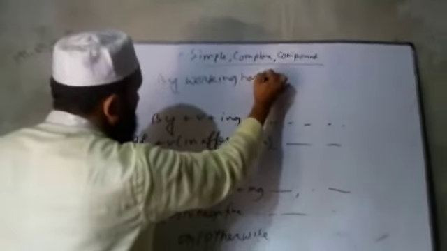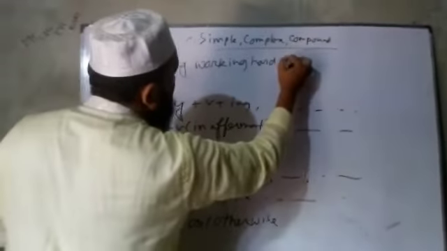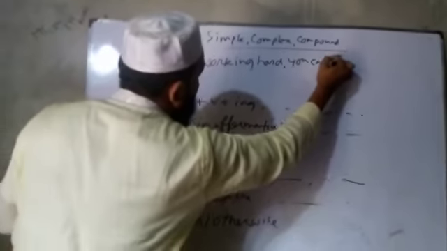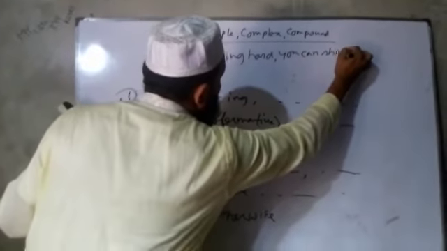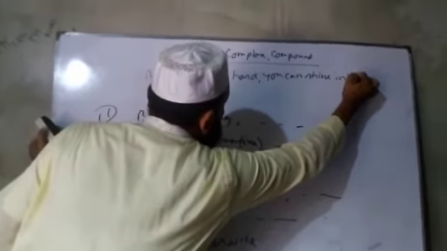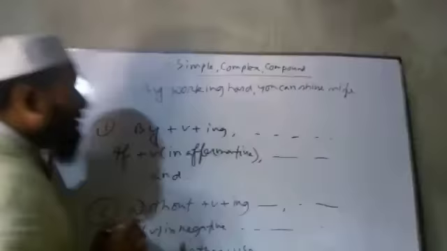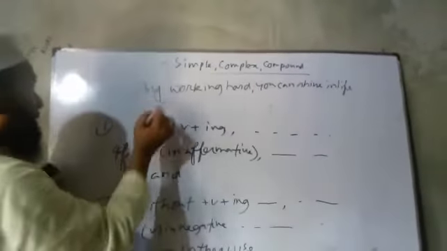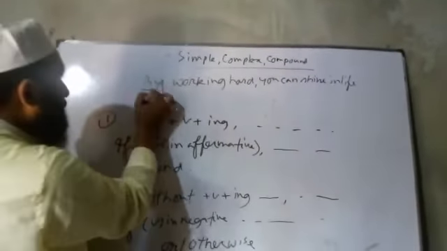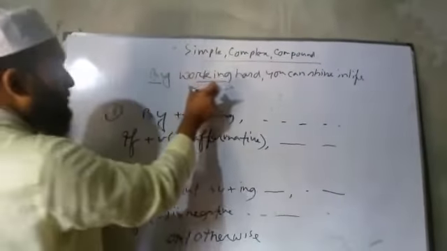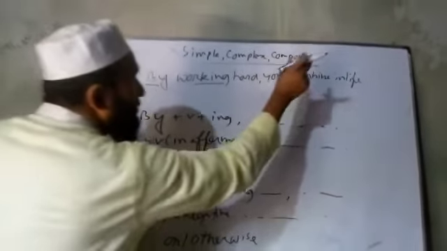By working hard, you can shine in life. Here the simple sentence started with 'by', then verb plus ing, a phrase, and then the main clause.